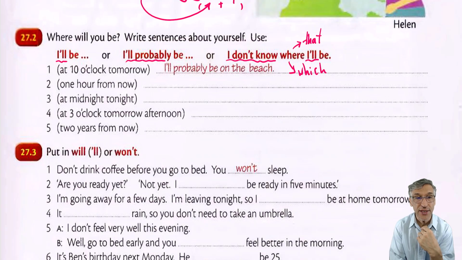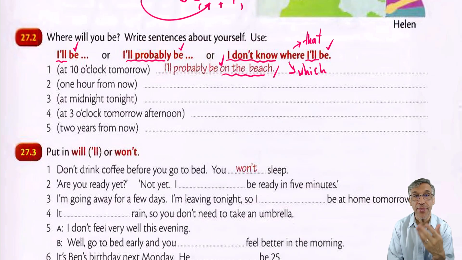After will, you can say be or any other root of the verbs. I will speak. But the exercise is somehow asking us to use be only. At 10 o'clock tomorrow, I will probably be on the beach. The beach has got a preposition on. Be careful. Put it in your notebook.